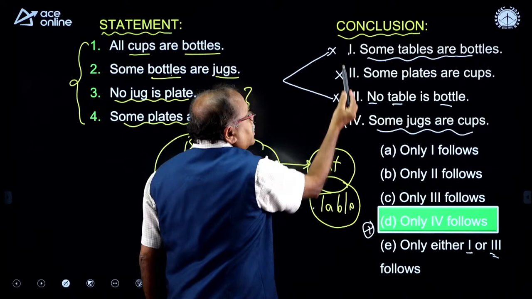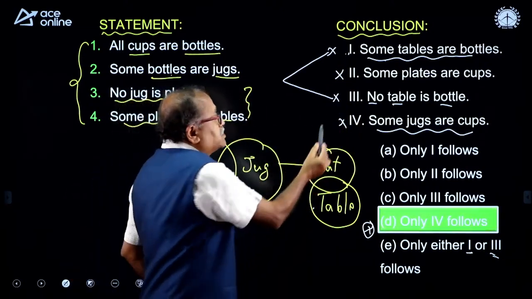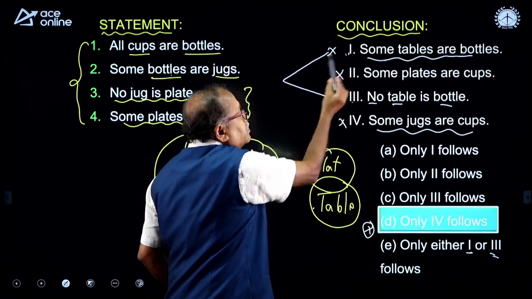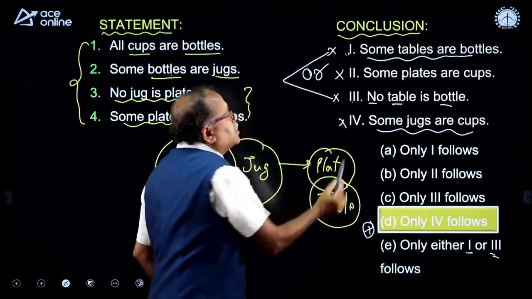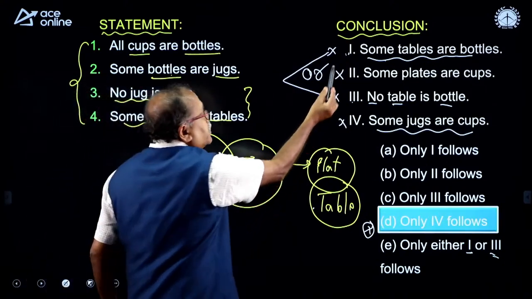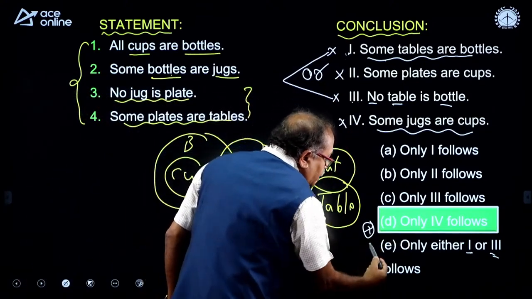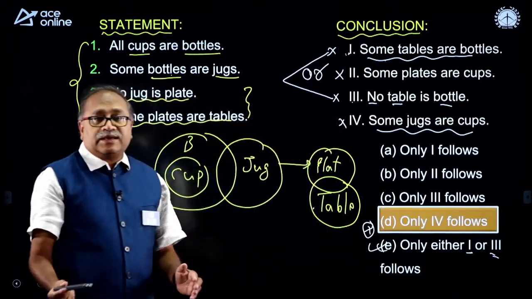Either the first one will be correct, or if the first one is wrong, the second one will be correct. If the second one is wrong, the first one will be correct. So, here I am getting either-or. Therefore, the answer should be either 1 or 3. So, it is not option D, it is option E.